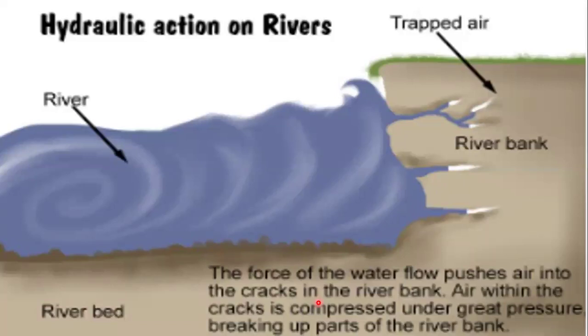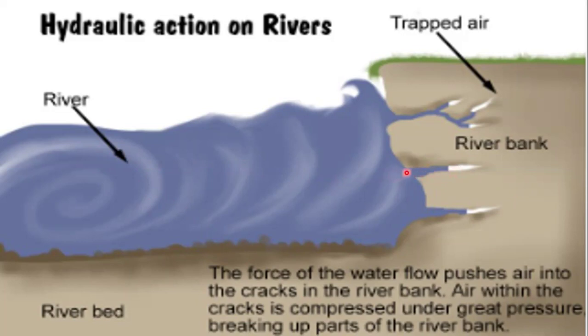Hydraulic action. The force of the river water flowing along near the coast pushes the air into the cracks in the river bank.